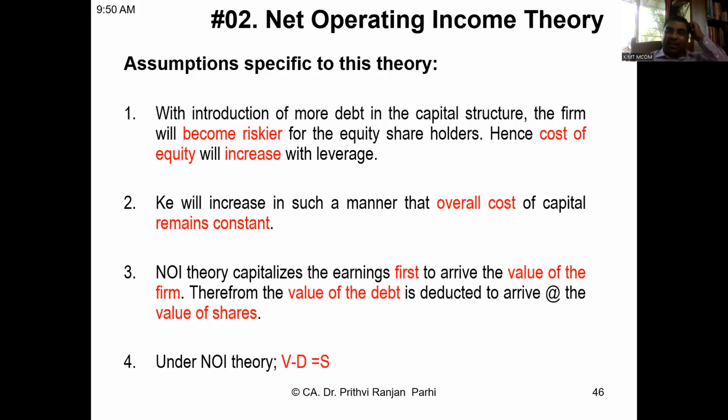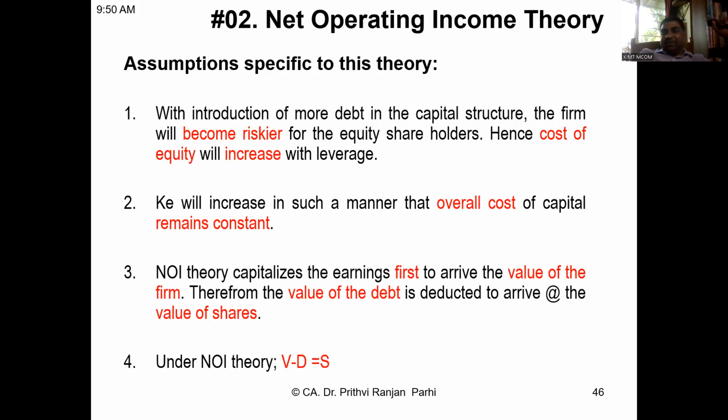That means, what was your plan? Your plan was to introduce more debt. Debt cost will remain constant, equity cost will remain constant, and overall cost of capital will be reduced. But this theory says no, overall cost of capital will not increase, will not reduce. Overall cost of capital will remain constant. Why is it so?